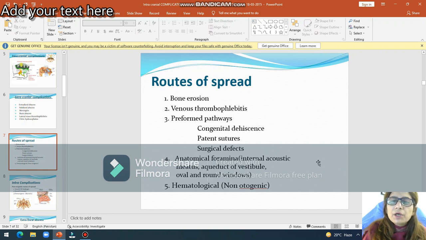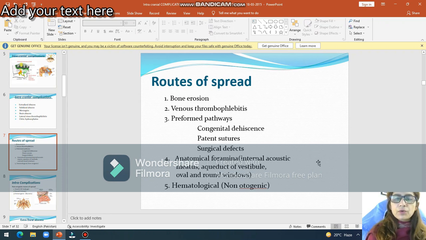Then preformed pathway, that is congenital dehiscence in the base of skull. Then patent sutures, surgical defects, any history of previous surgery. Then anatomical pathways, that are internal acoustic meatus, aqueduct of vestibule, oval and round window. Infection can go into the intracranial cavity through these pathways.